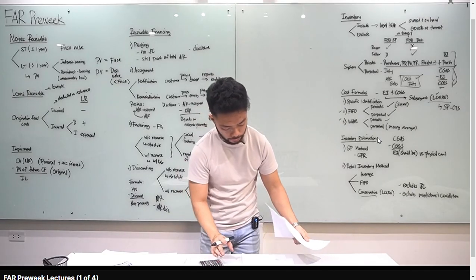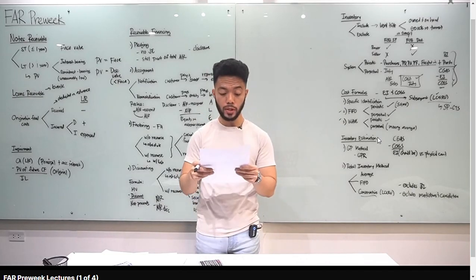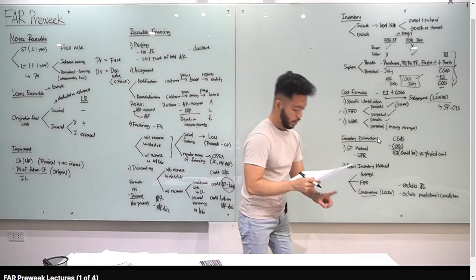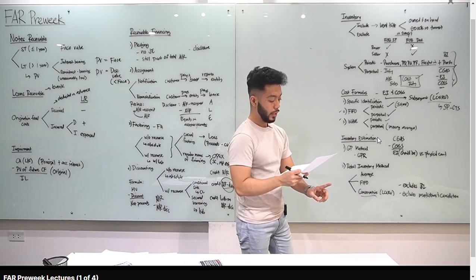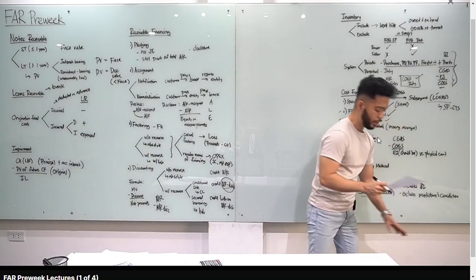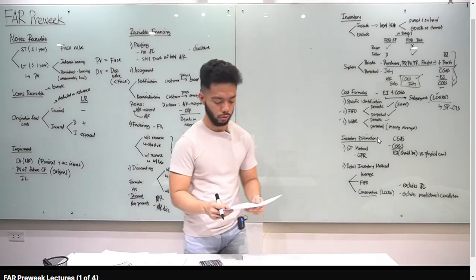Balik tayo dun sa kaninang tanong. Nakalagay, number 2, to produce an inventory valuation which approximates the lower cost or NRV or the conservative approach, the computation of the ratio of cost to retail should include markdown pero i-exclude natin yung, include natin yung markup pero exclude natin yung markdown. Letter A yung sagot natin for number 2.